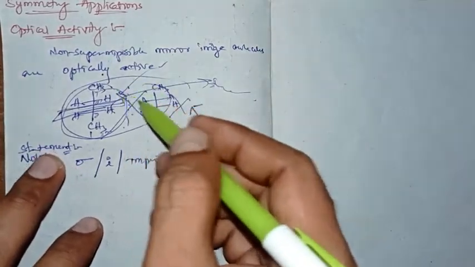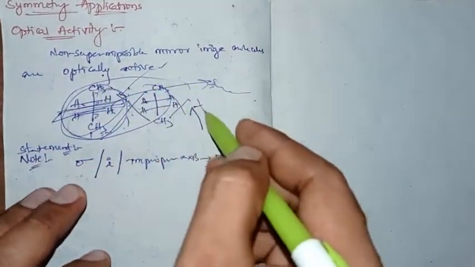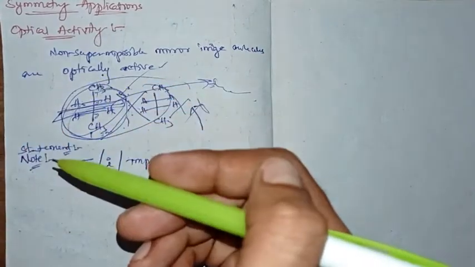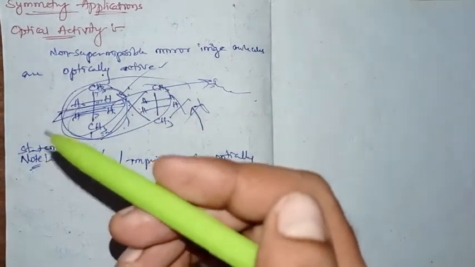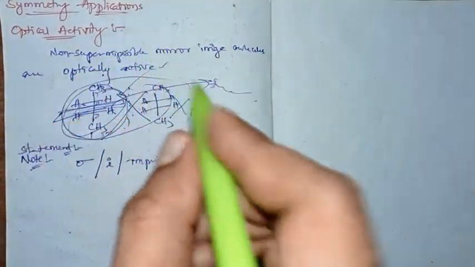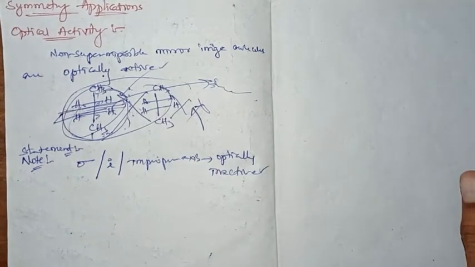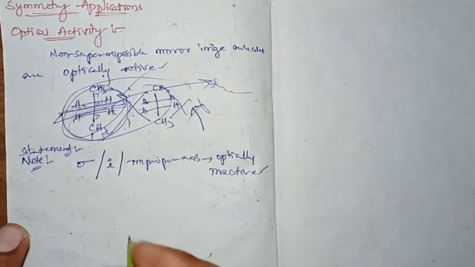Thus the molecule will have superimposable images, and it will become optically inactive.